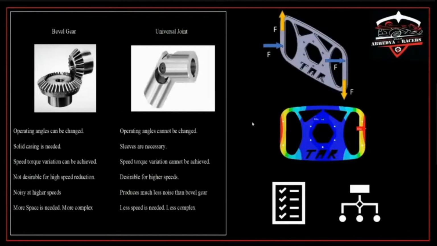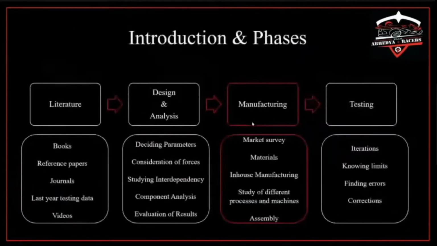Once parameters are decided, we check them on different software like ANSYS, Hypermesh, and sometimes we do practical testing. This includes meshing, applying forces and supports which were applied during designing, and checking results. Even if these are safe by calculation, these software give us a clearer picture of what could happen if something goes wrong. It helps us determine the factor of safety. Once we clear all these hurdles, we are all set for our third phase, manufacturing.